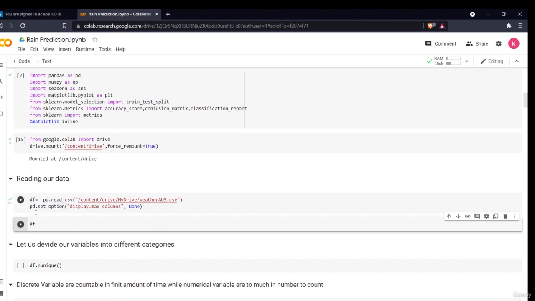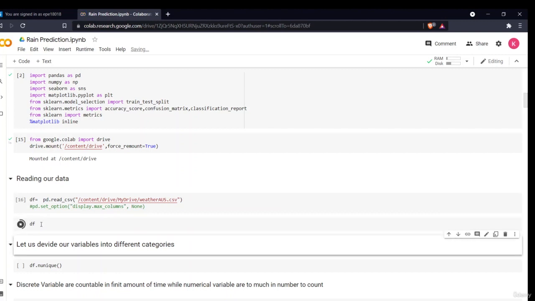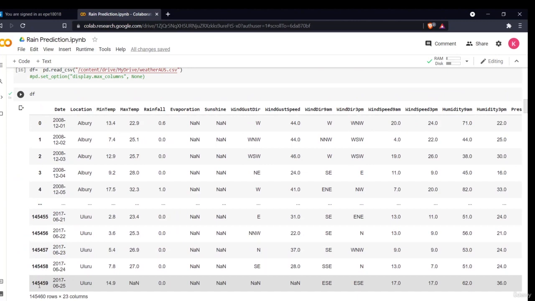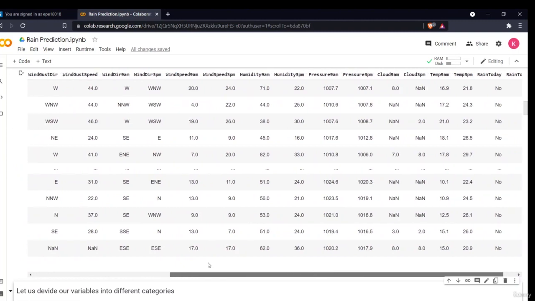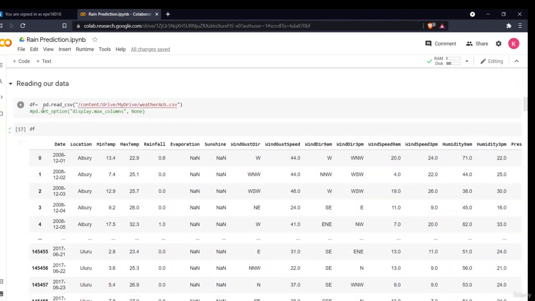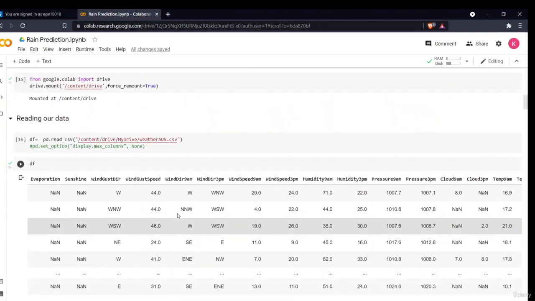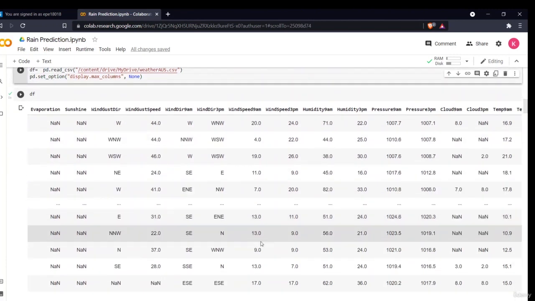Now I have written the command pd.set_option display max columns. Why have I written this? If I don't do this, when I see my data, which is a very large data set, 145,000 rows and 23 columns, some of the columns will get skipped because of the space.